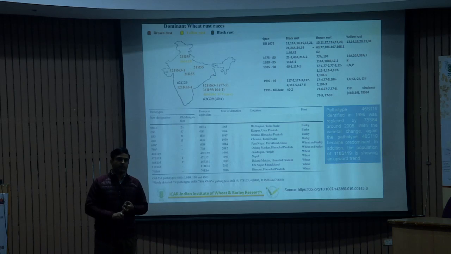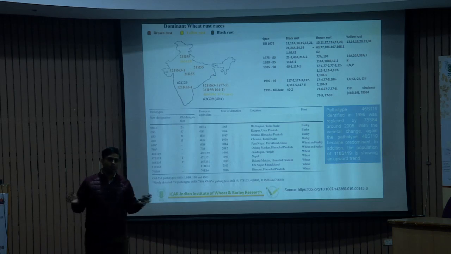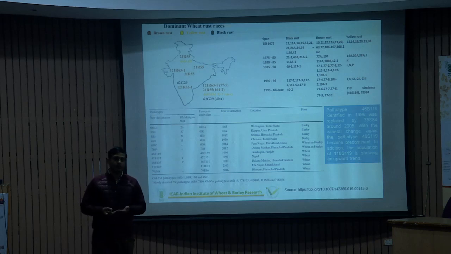Because in nature there are different types of combinations and crosses going on. The rust shows variability due to 2 or 3 different mechanisms like mutations and recombinations, because this particular fungus has both sexual as well as asexual systems. So there are 5 different types of mechanisms which operate and lead to variation in this particular fungus.